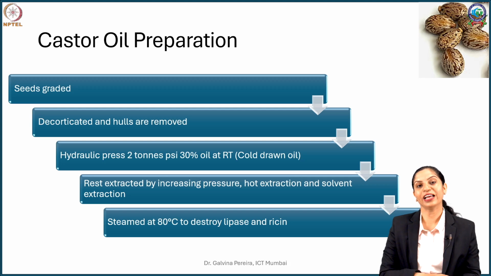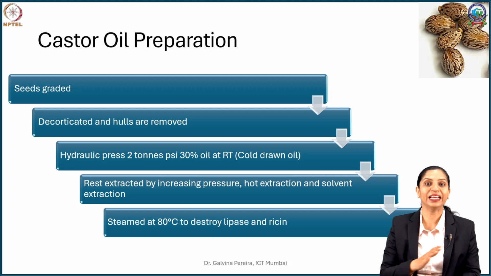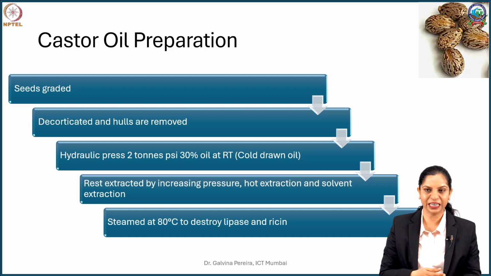So when you're thinking of castor oil preparation, the first thing that you should do is grade the seeds. Prefer the seeds in which the testa is intact and unbroken. The testa is very thin, papery, but that is required in case you want a non-rancid oil. So good quality, unbroken, undamaged seeds are taken.